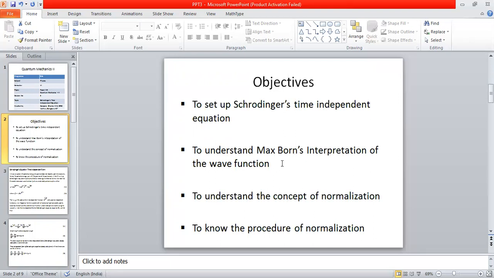We also tried to explain Max Born's interpretation of the wave function. Then we also tried to understand the concept of normalization, the meaning of normalization, and how to proceed about normalization. So these are some of the things which we are able to understand in this particular session.